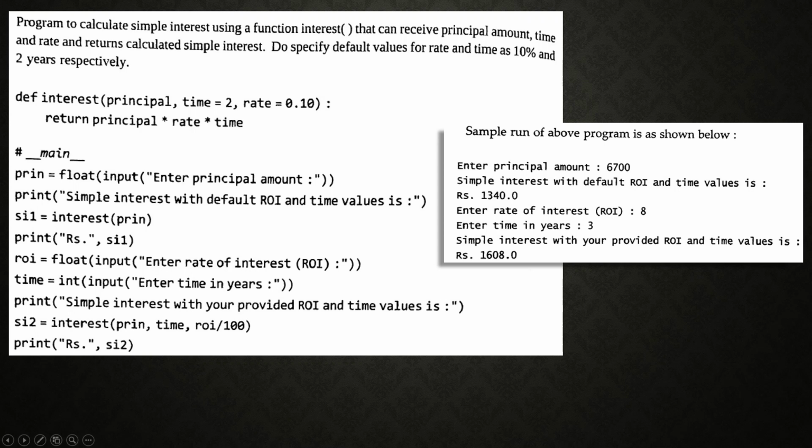So ROI, that means rate of interest: float(input("Enter rate of interest ROI")). Time equal to, that means you are changing the values. Time equal to int(input("Enter time in years")), and then next print simple interest with your provided ROI and time values: SI2 equal to interest(principal amount, time, rate of interest divided by 100).